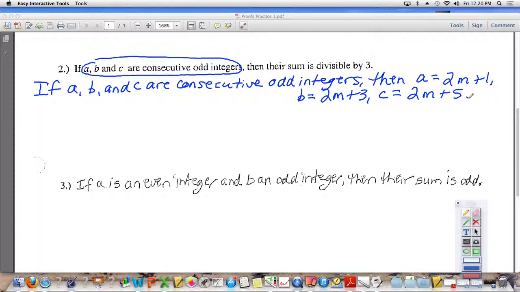This is the part that I know you guys don't like to do, but your job now is to rewrite your conclusion, in this case, your Q. So if A equals 2m plus 1, B equals 2m plus 3, C equals 2m plus 5, then what are we trying to show about A, B, and C?